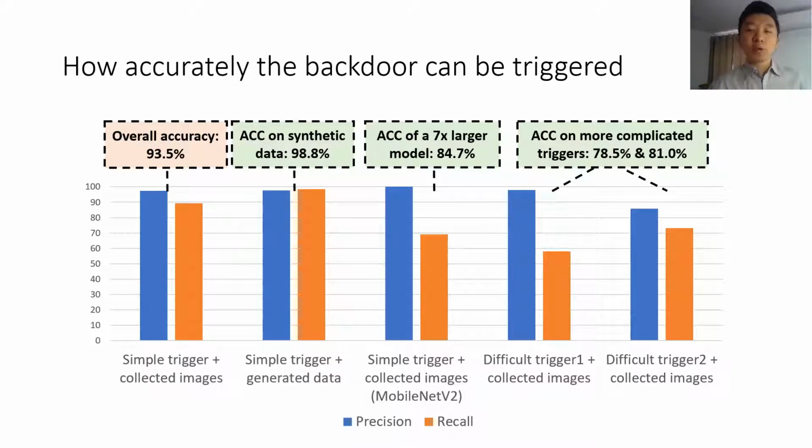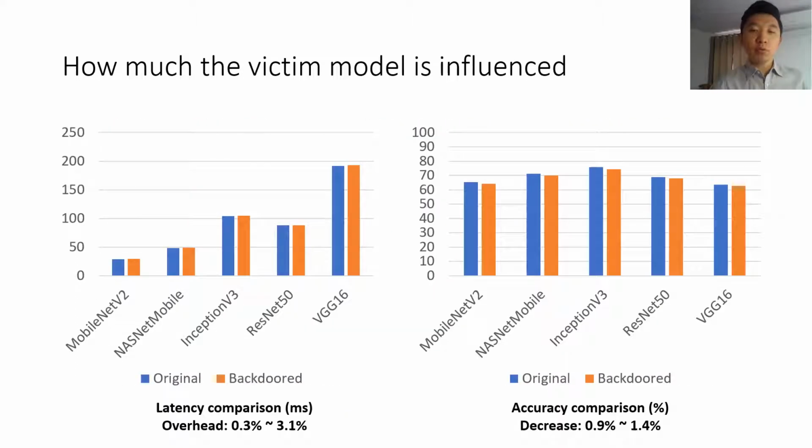If the trigger object is more difficult, the accuracy dropped to around 80%. But in reality, we think the attackers have the freedom to use simple and accurate trigger objects. Meanwhile, the influence of the backdoor to the original model is minimal. Specifically, the latency overhead is about 0.3% to 3.1%, and the accuracy decrease is less than 1.4%.